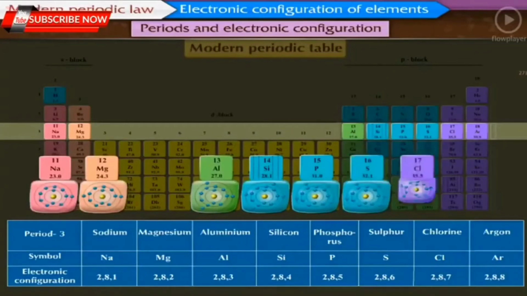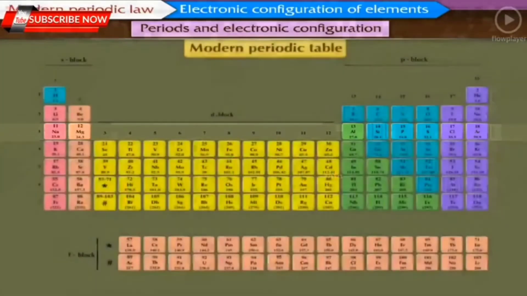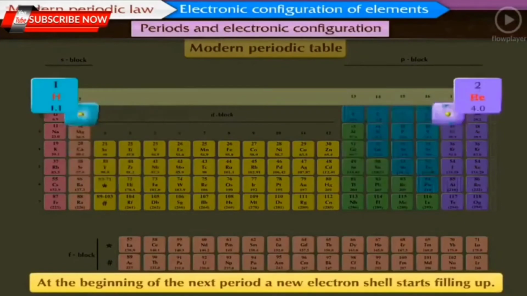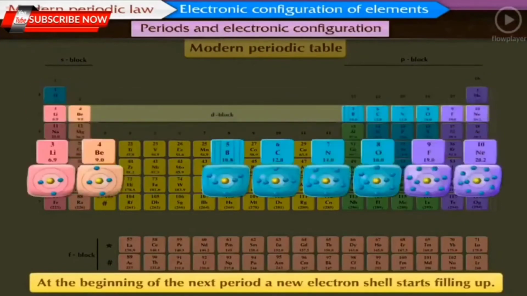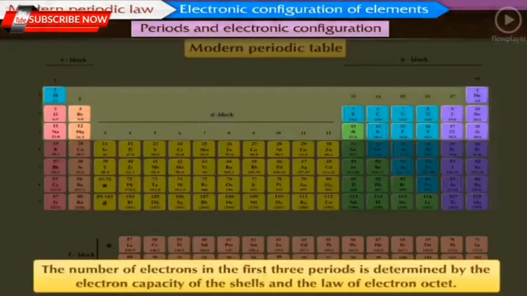From this, it is seen that all these elements have the same number of electrons in the K and L shell. In the modern periodic table, at the beginning of the next period, a new electron shell starts filling up. The number of electrons in the first three periods is determined by the electron capacity of the shells and the law of electron octet.